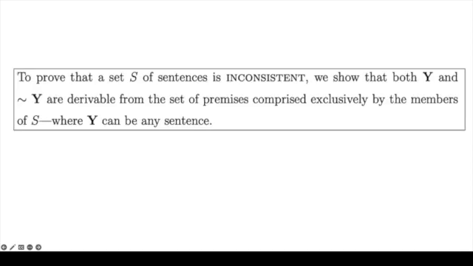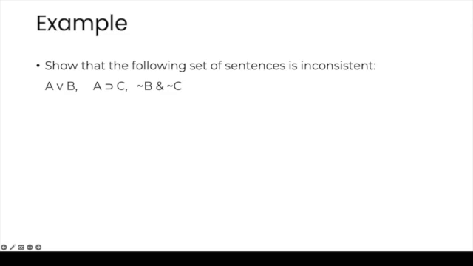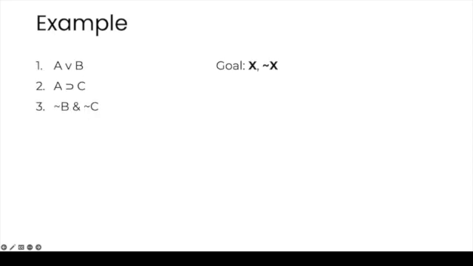Namely, to prove that a set S of sentences is inconsistent, we show that both Y and not Y are derivable from the set of premises comprised exclusively by the members of S. Y can be any sentence. Let's do an exercise. Show that the following set of sentences is inconsistent. So we have a set here with 3 members, and we line them up as premises of an argument.